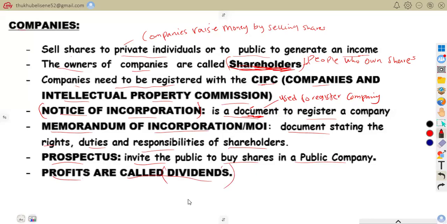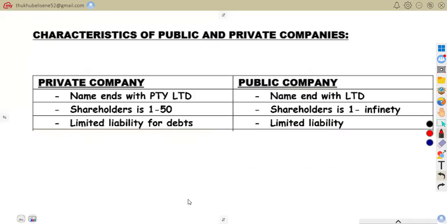So now let us move on to the characteristics of public as well as private companies.